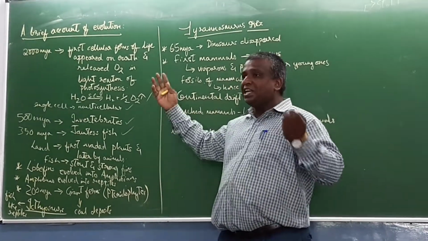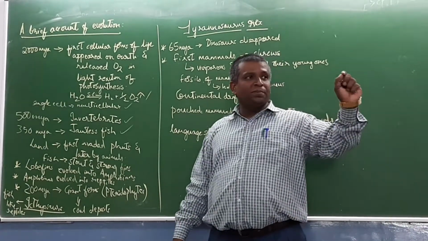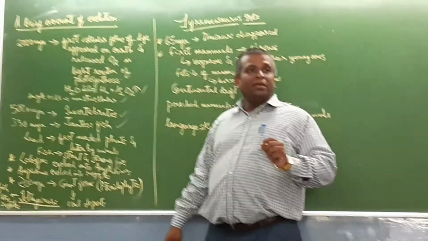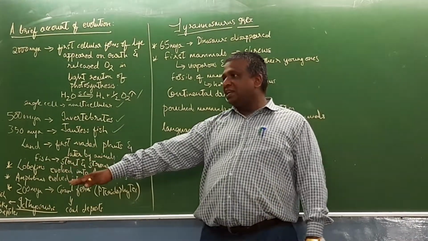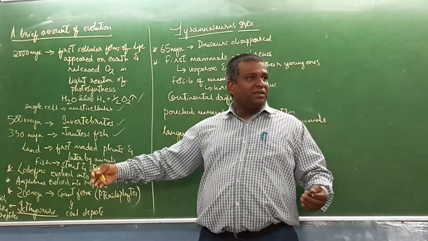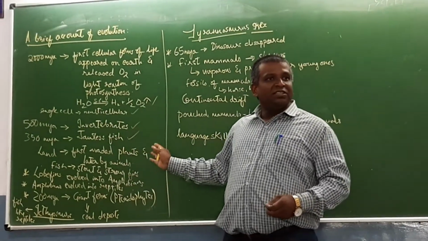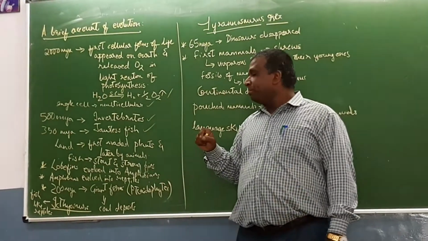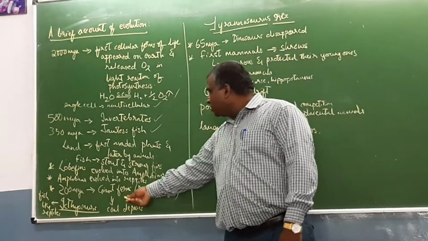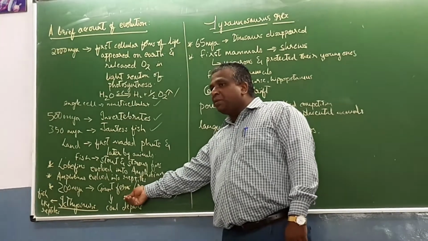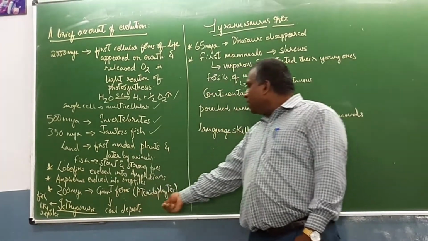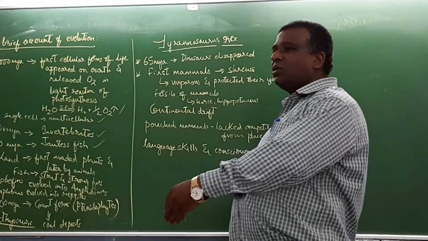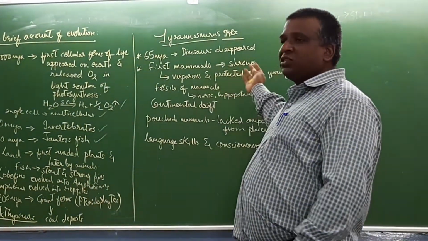There were also gigantic plants, not angiosperms, but pteridophytes. Giant ferns were there. When they formed fossils later on, what we are getting as coal is all these fossilized giant ferns, or giant pteridophytes. They formed the coal of the present era. So remember that. Giant ferns appeared around 200 million years ago. Ichthyosaurus is a fish-like reptile. Probably they entered onto the land first and then the dinosaurs took over.